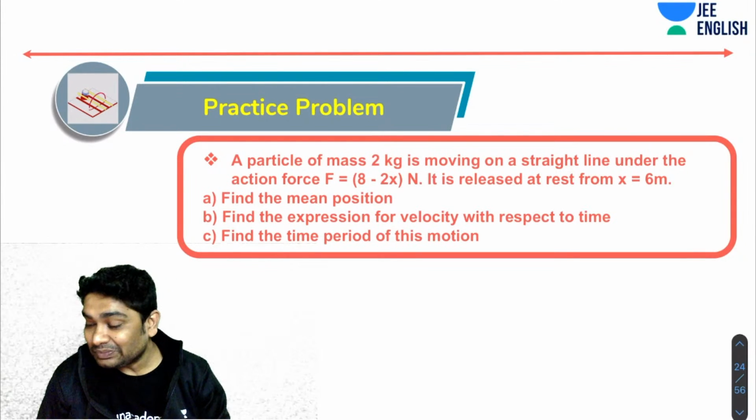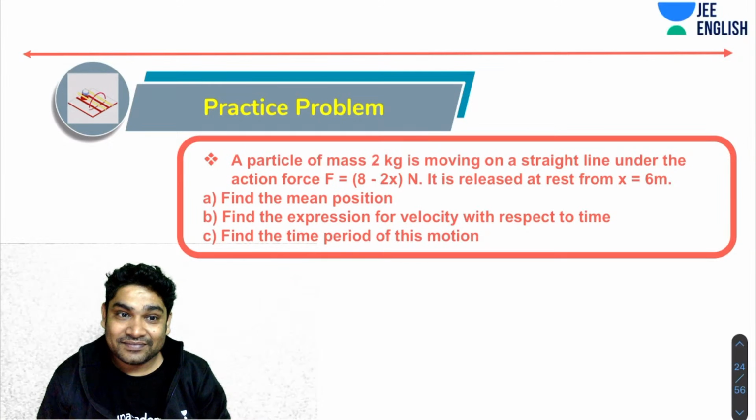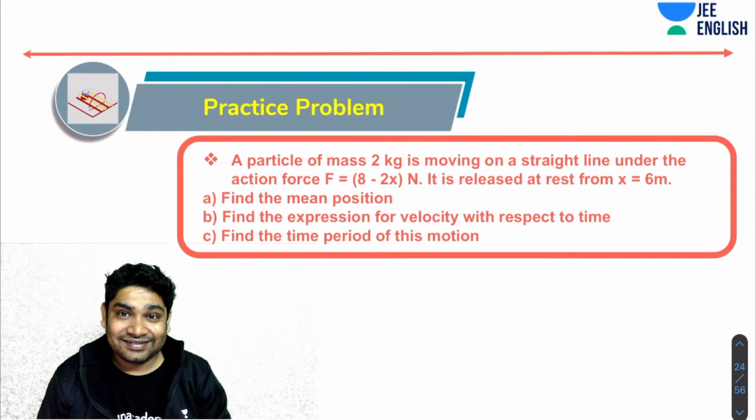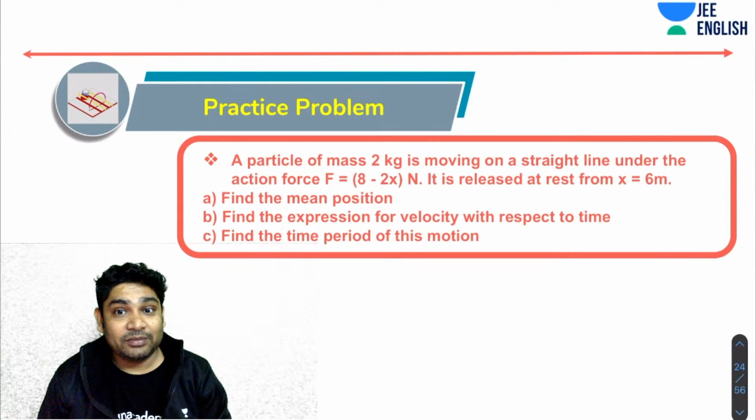Come on. Let's see. Where is the mean position first of all? The mean position should be easy to find. I told you what the properties of the mean position are. How can you identify the mean position? I told you two, three things, right?